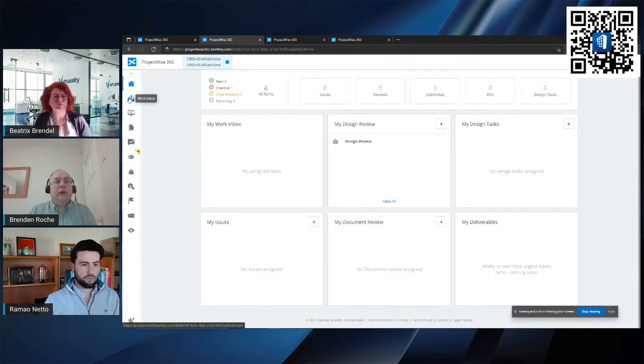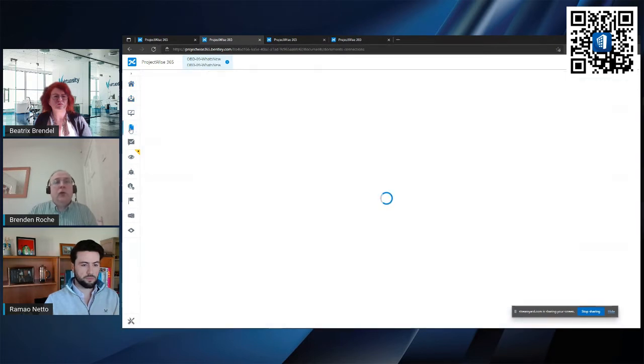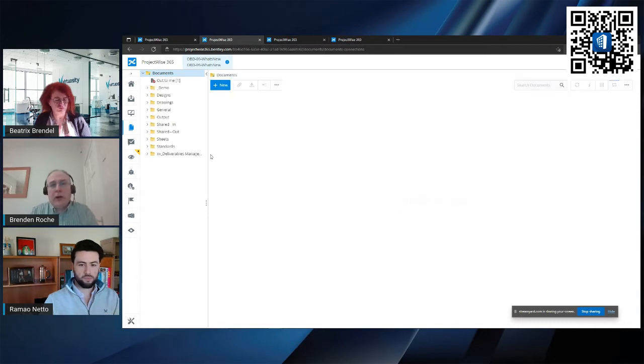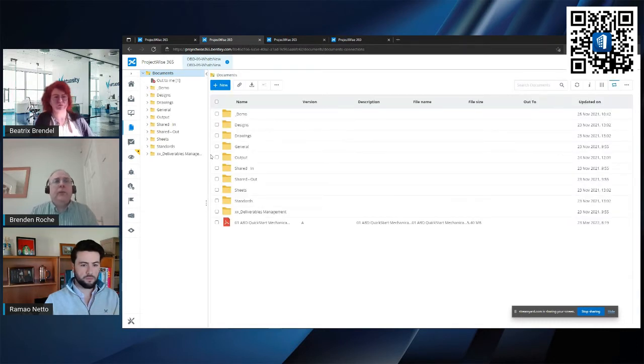So we can, for instance, store centrally and share across the globe or across the team documents that people are working on. I'm not going to go too much into this because we're talking about the issue resolution service, but you can customize this list of folders to whatever scheme you have.